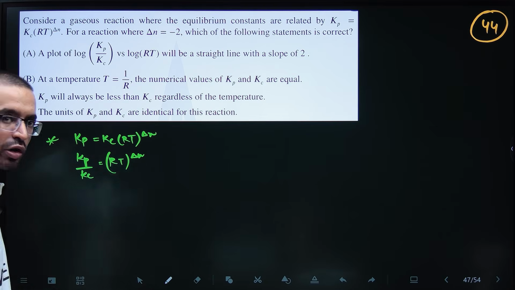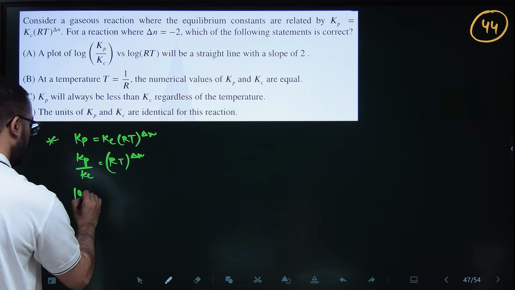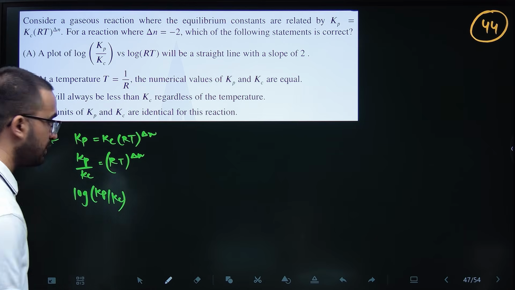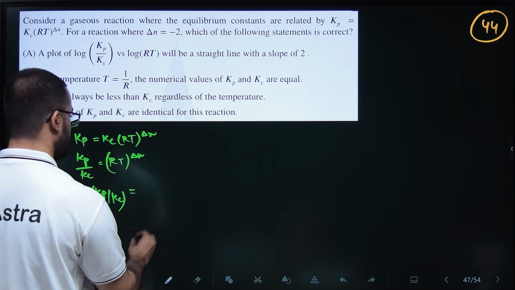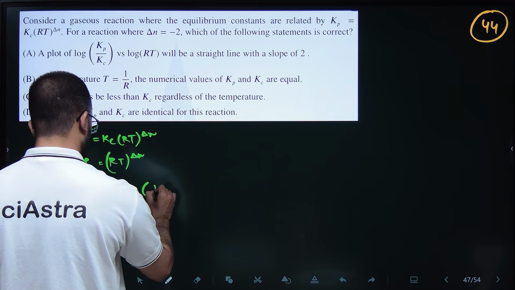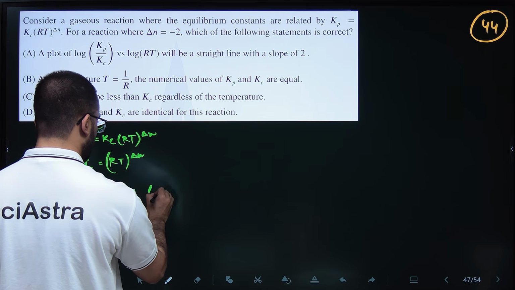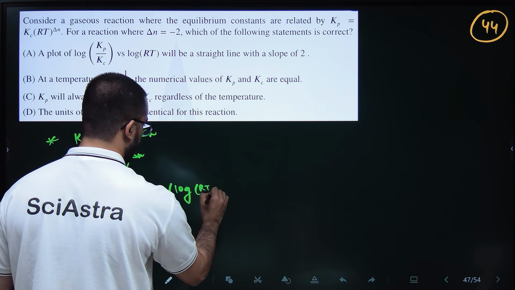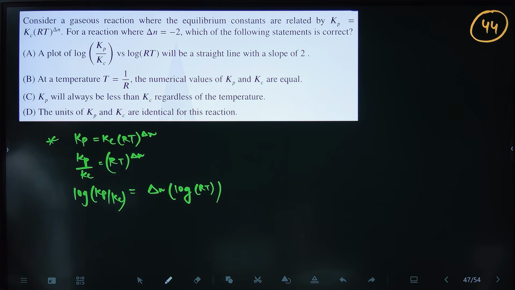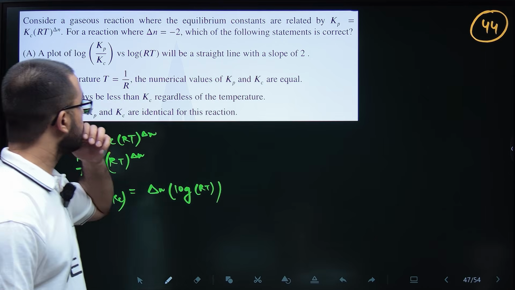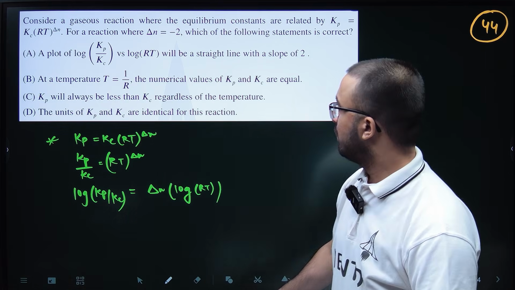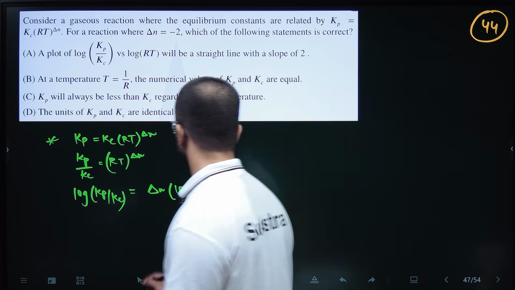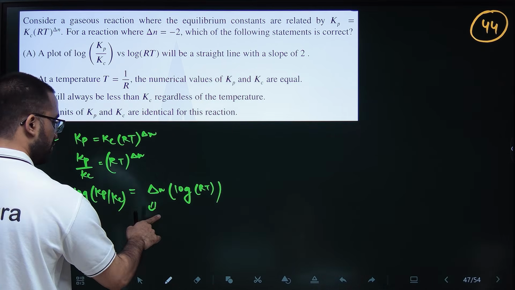If we take log on both sides, log(Kp by Kc) equals Δn log RT. So we have to plot log(Kp by Kc) with respect to log RT, and the slope will be this. This is y = mx, right?